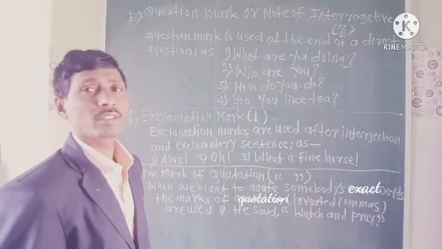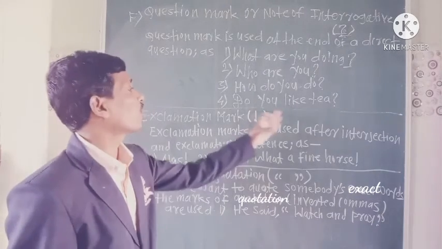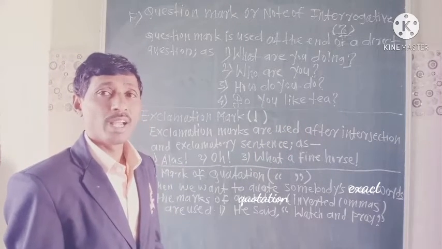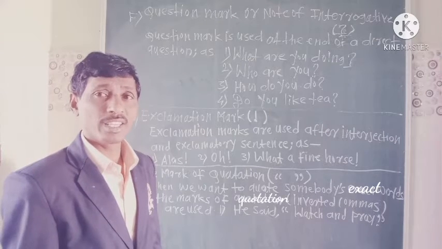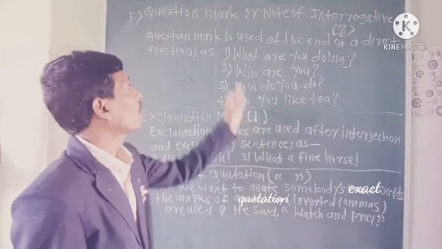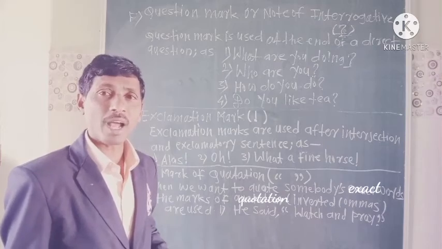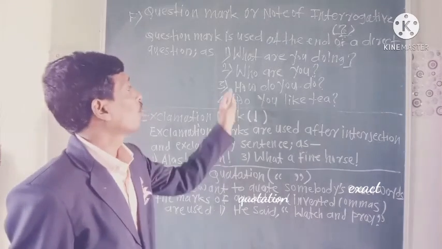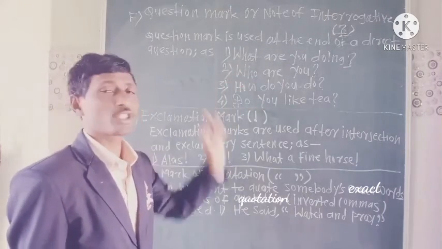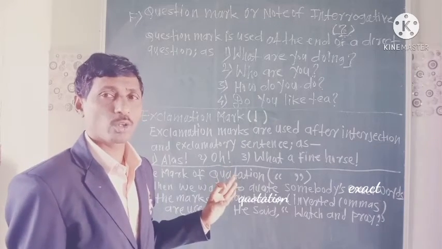This type of question's answer will be yes or no. And a WH question is when we ask, the answer will be in a full sentence. What are you doing? I am doing my homework. Who are you? I am Prakash Salwai. So this type of question we are calling the WH question, and second is the yes or no type question.